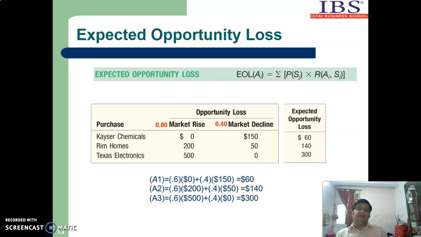Whenever we calculated with the EMV, the decision maker was supposed to invest in Kaiser Chemical. Even when we are choosing the EOL method, he is choosing the first, that is Kaiser Chemical. So whatever the method, whether it is EMV, expected monetary value, or expected opportunity loss, the decision maker is arriving at the same decision, to buy the Kaiser Chemicals and make the highest profit. So this is the concept of EOL.